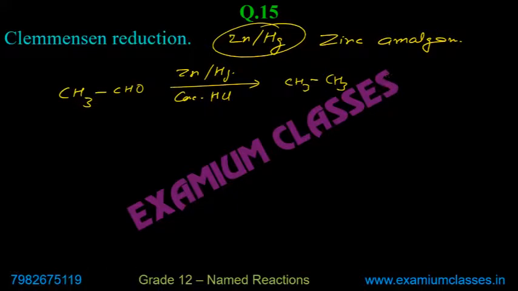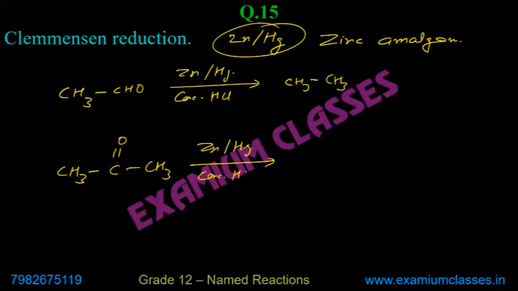Suppose I have another one, this time a ketone. Same thing, zinc amalgam, concentrated HCl. In this case, propane will be produced because there are 3 carbons.